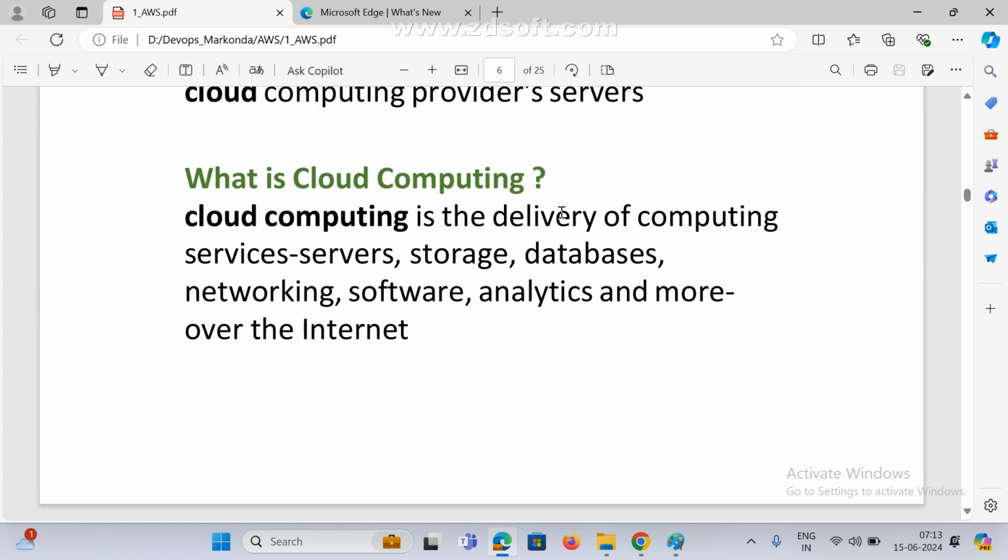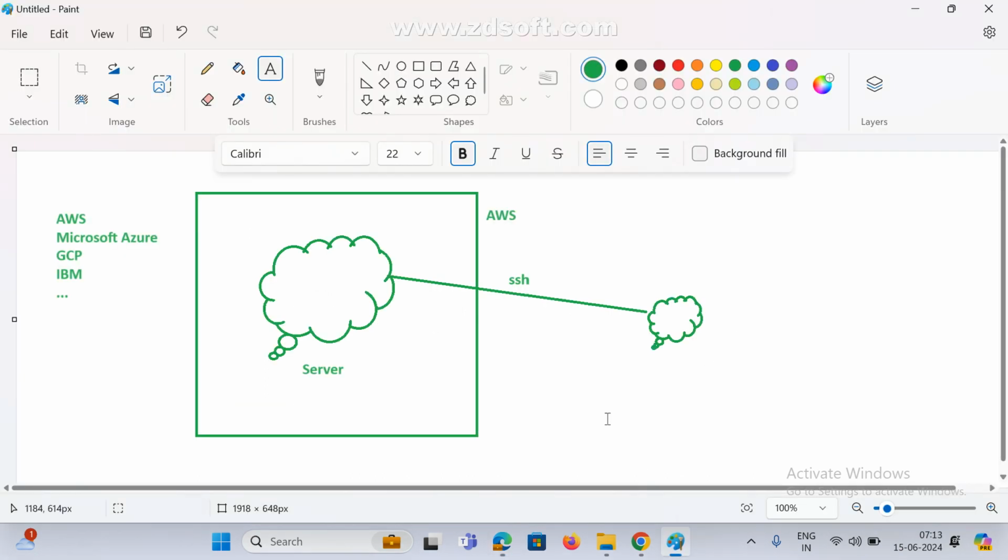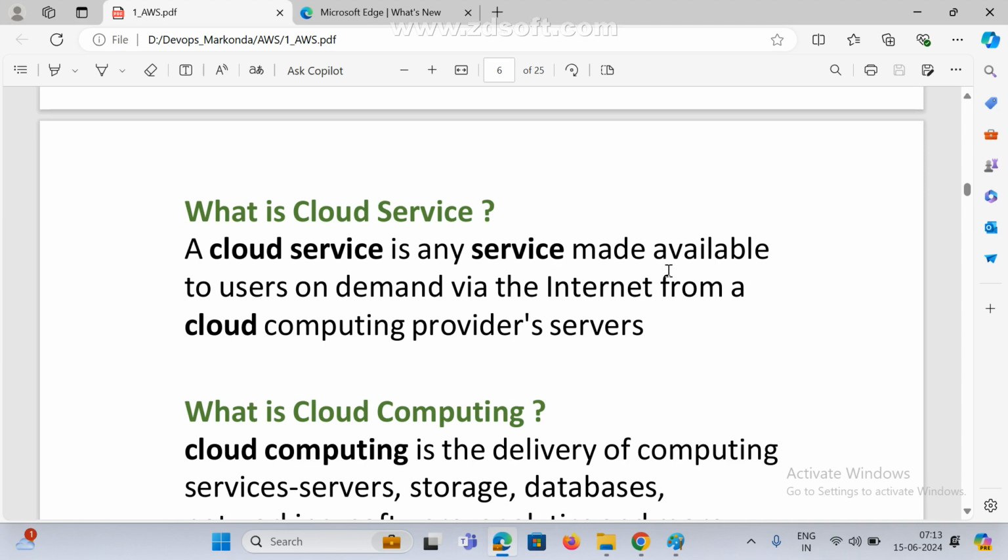What is cloud computing and what is a cloud service? You already know a cloud service is any service made available to users on demand via the internet from cloud computing. Now I am here, I am the user, and this is the cloud. All servers run here, and there is some architecture they follow. We will see that later, just for understanding how it works. The user demands via the internet only.